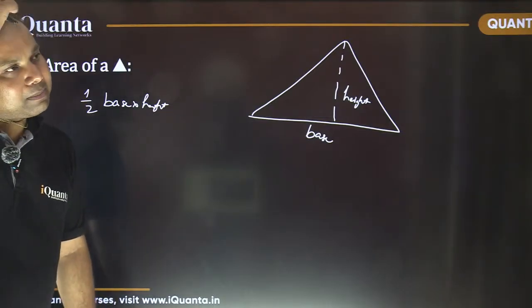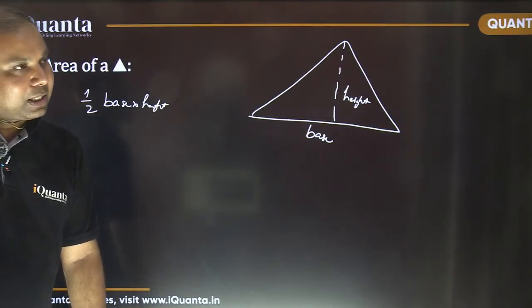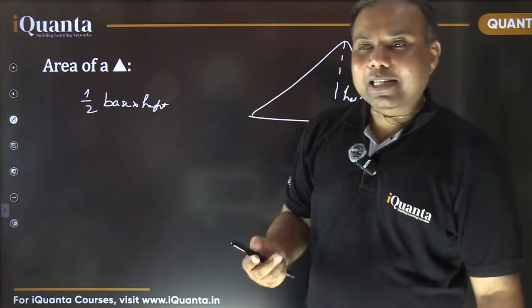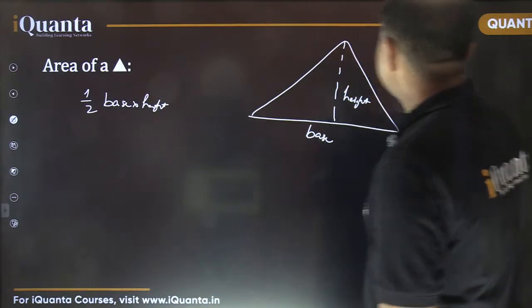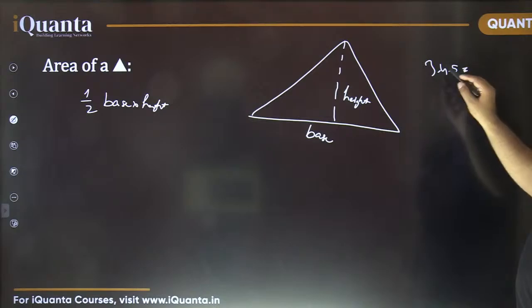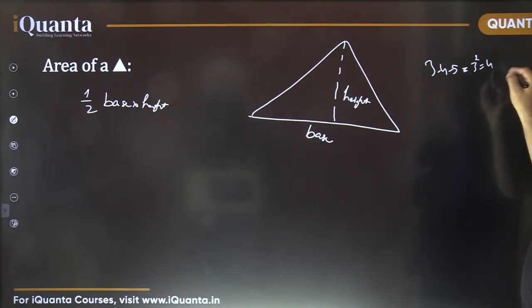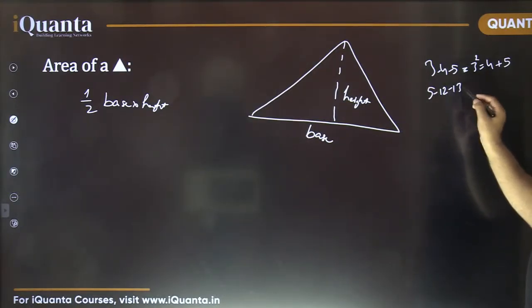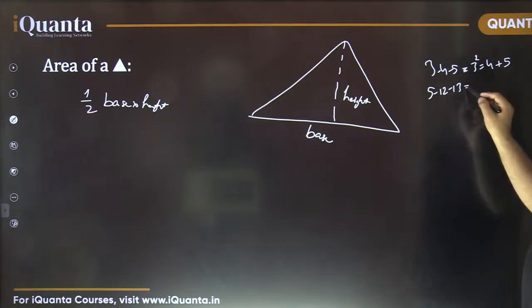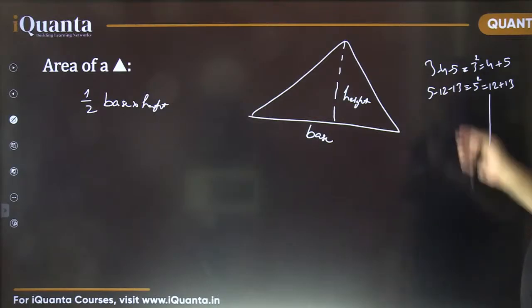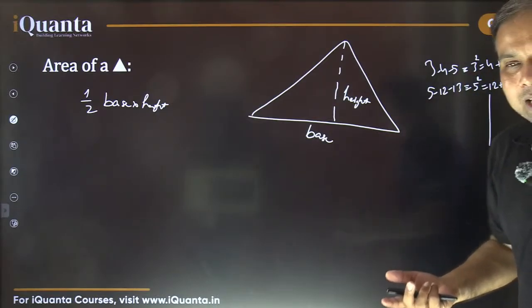In one of the classes, I remember I told that if the difference between the two longer sides is 1, as we wrote earlier, 3, 4, 5, the difference between 4 and 5 is 1 only. So it appears that 3 square is equal to 4 plus 5. Same way in 5, 12, 13, the difference between the longer ones is 1 only. So it appears that 5 square is equal to 12 plus 13, and so on. But it is not going to be the case always.